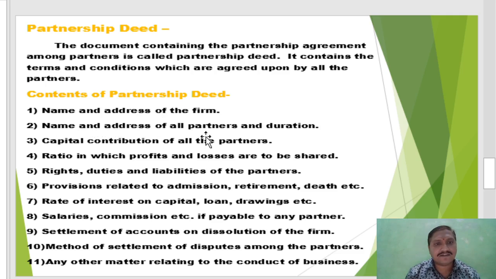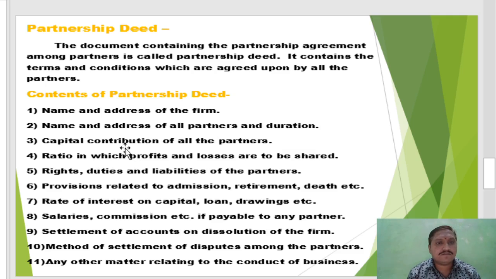Name and address of all partners, and duration. All partners' names in full and residential addresses, and the duration of the partnership firm. If the partnership firm is established for a specific period, then the duration is also mentioned.